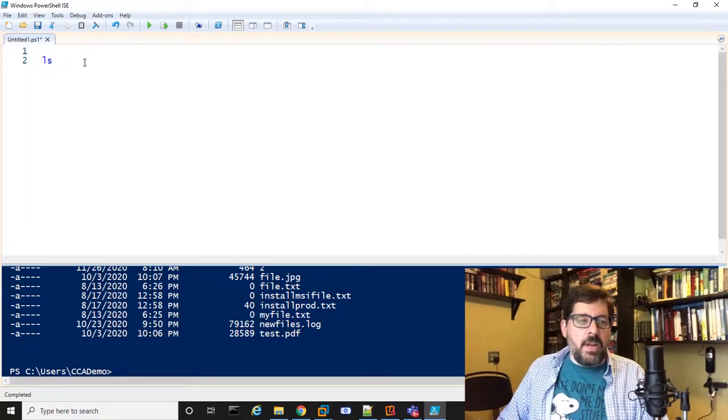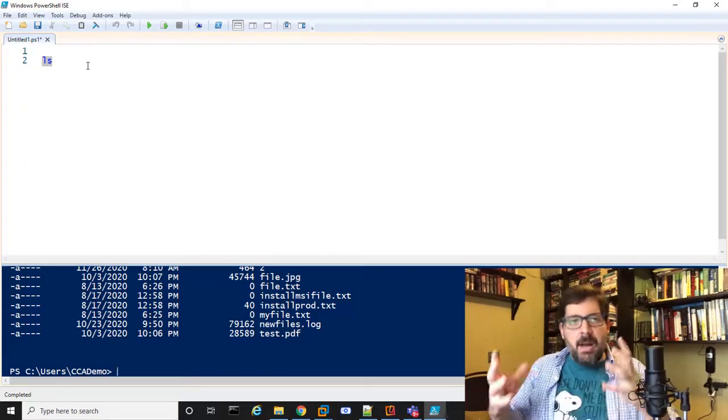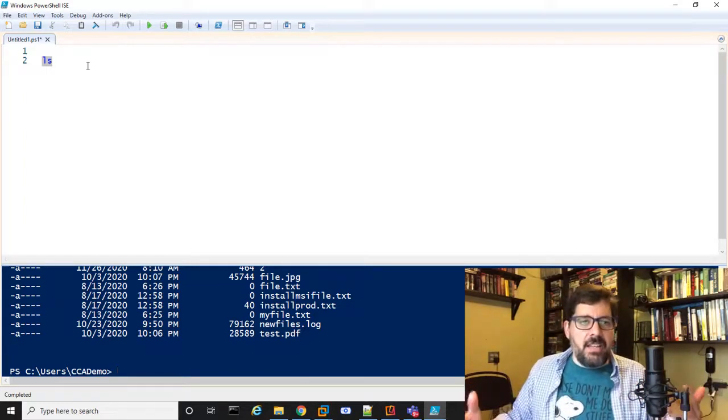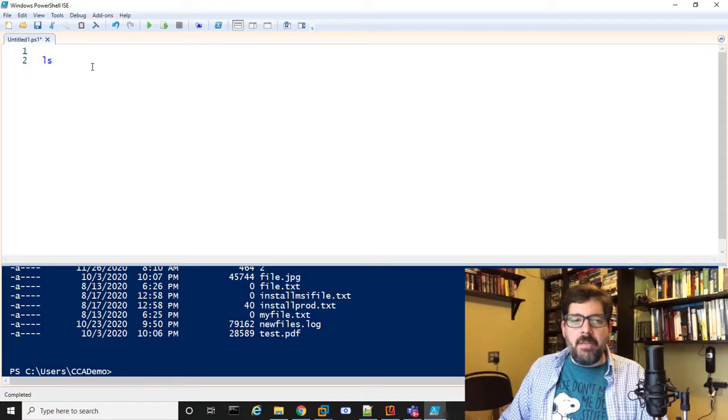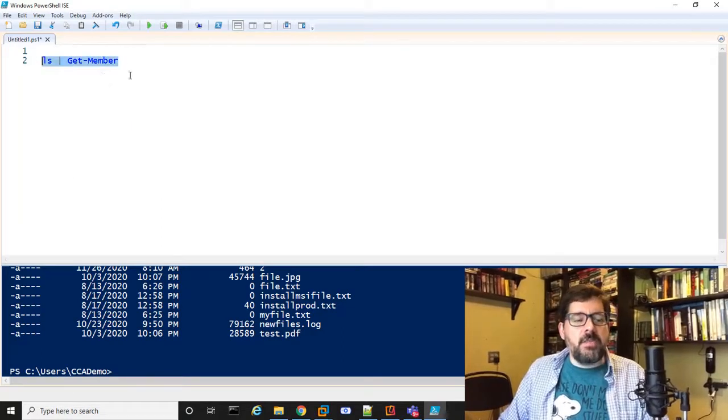One of the neat things about these commandlets is that what you're actually getting when you run the ls command is an object. You can think of the output of the ls command as an object that contains lots of items in it. As an example, if I type the ls command and pipe it to another commandlet called Get-Member, that's going to show me all the stuff that's available in the ls object.